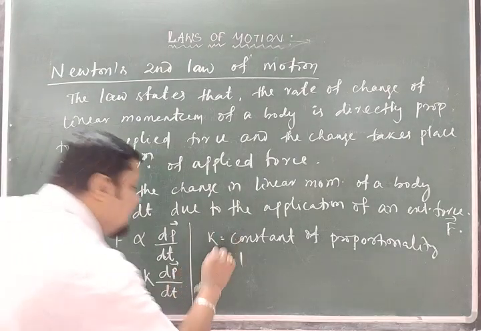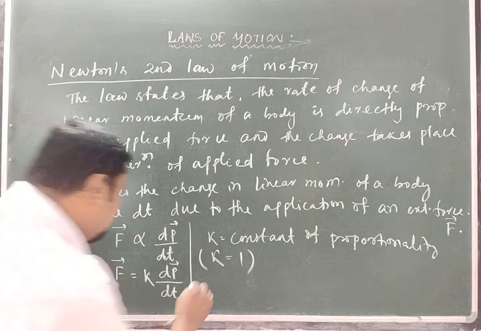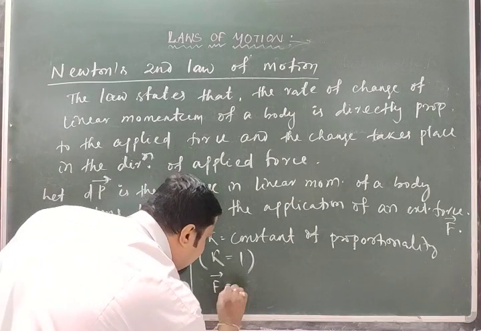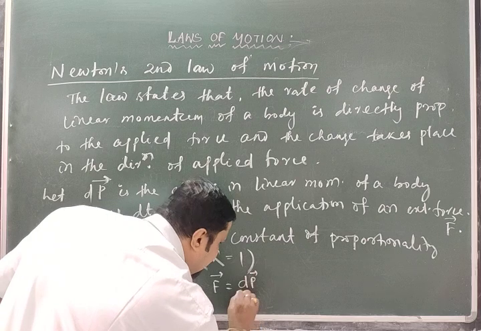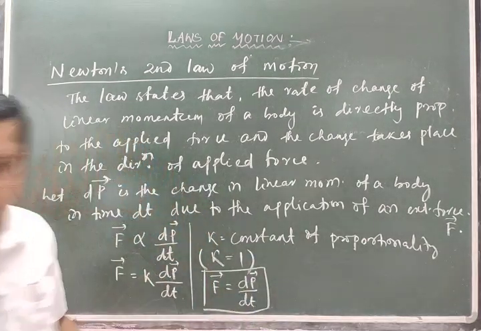So k is always 1 here. If k is equal to 1, then the law can be written as F equal to dp by dt. So this is the law.